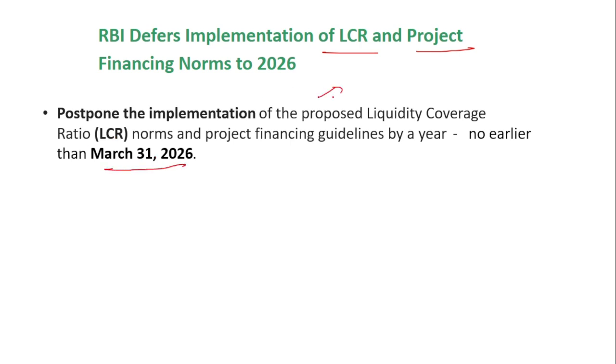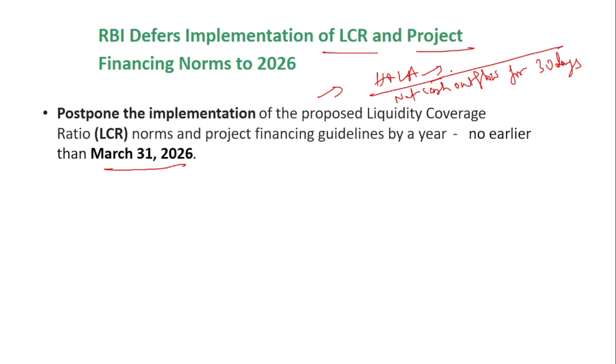So the liquidity coverage ratio, we know that it is the high quality liquid assets that the bank should maintain against the net cash outflow for the next 30 days. So for the next 30 days, whatever is the net cash outflow, that much amount of high quality liquid assets should be maintained by the banks. This is the formula for the liquidity coverage ratio.